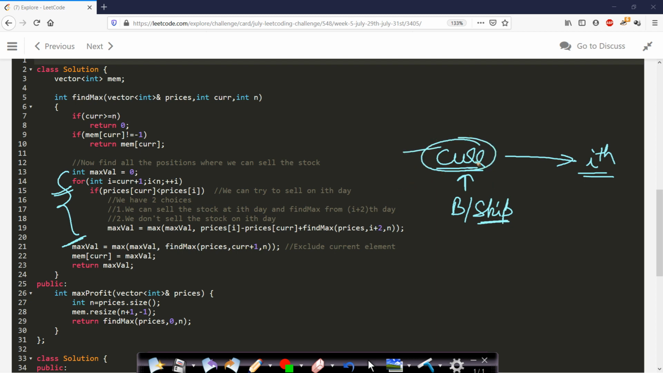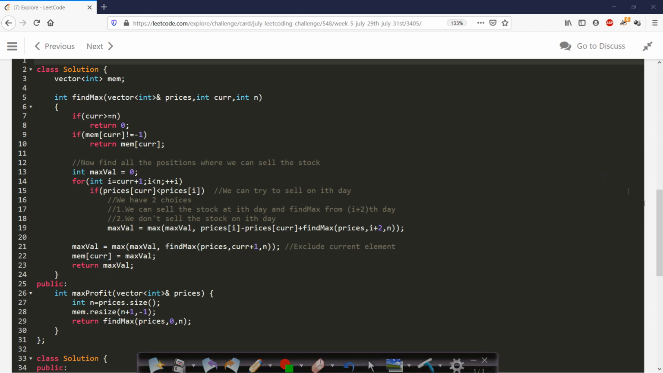So if you skip buying on the current day, then you can find the maximum from the current plus 1th day. We will be making a recursive call on the next day, because according to the constraint, if you are not doing anything on the current day, that is you are not selling anything, then you can obviously go to the current plus 1th day and try to find your maximum profit. So this line number 21 is for excluding the current day process. After all these calculations, we will be storing the solution in our memoization array, and then we will return the maximum value. So this is the recursion process.